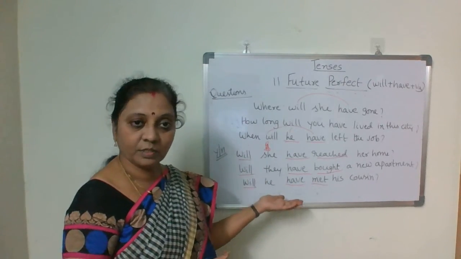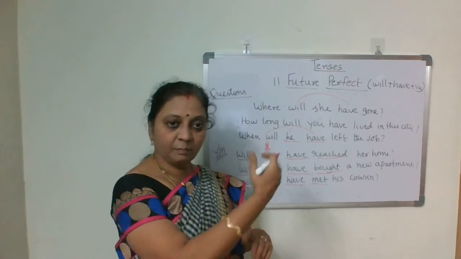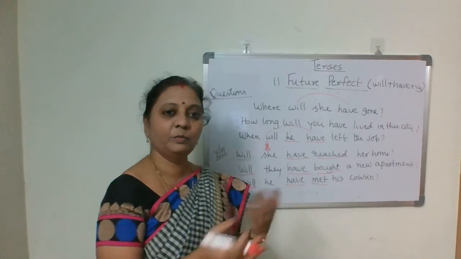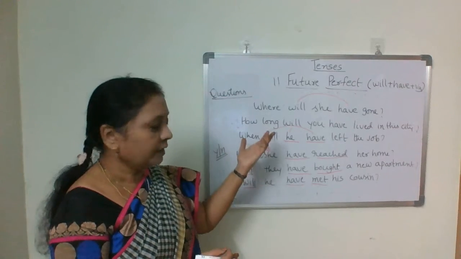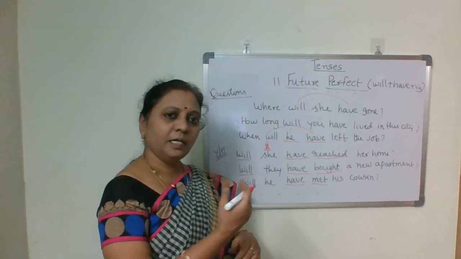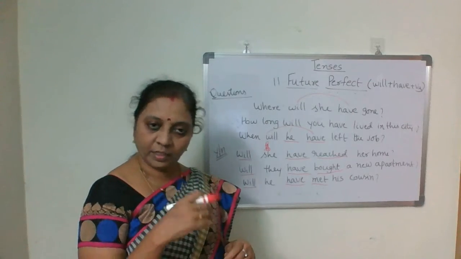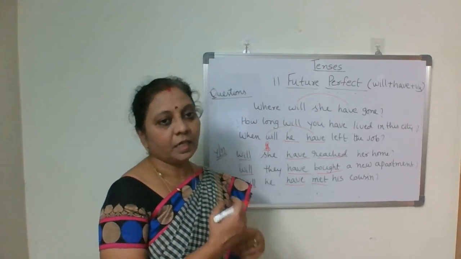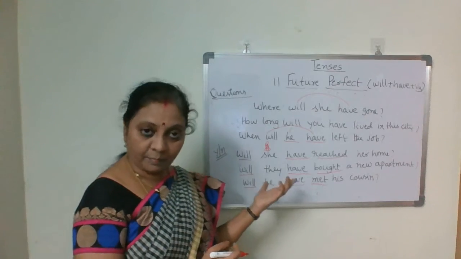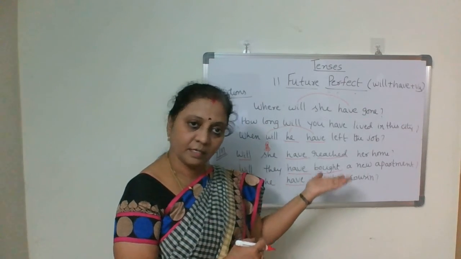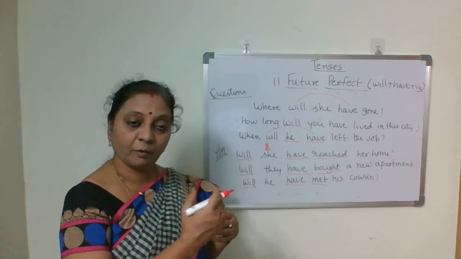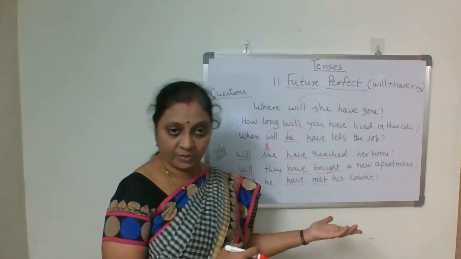For negatives, if you insert not in between will and have, it becomes a negative sentence. Instead of will not, sometimes if you want to use the short form, go for that: he won't have submitted his presentation.